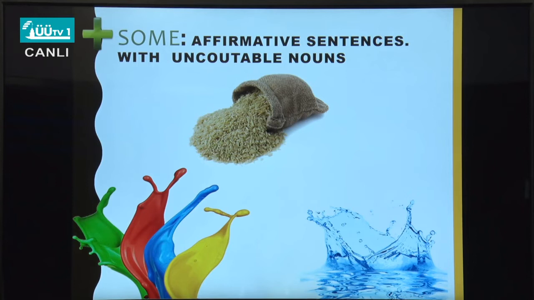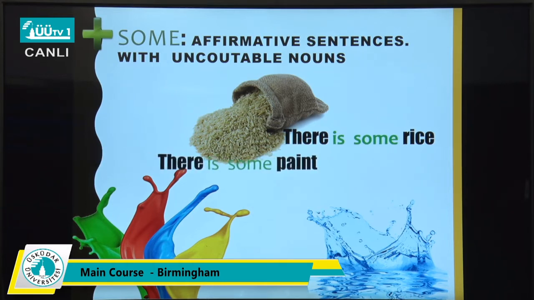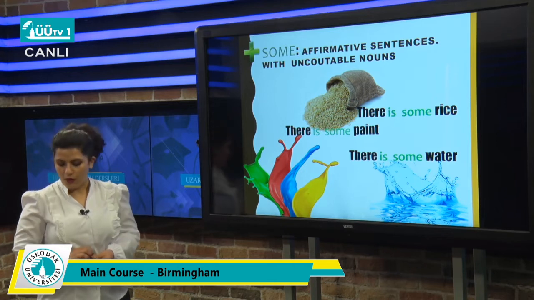So here, for affirmative sentences with uncountable nouns, do you think you can use some or not, because we can't use numbers here? Rice, water, paint, they are uncountable. So you need to use a quantifier to show how much of these items are here. So you can say there is some rice, there is some paint, there is some water.